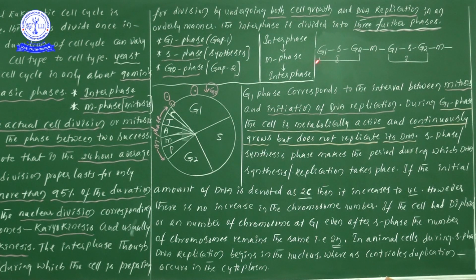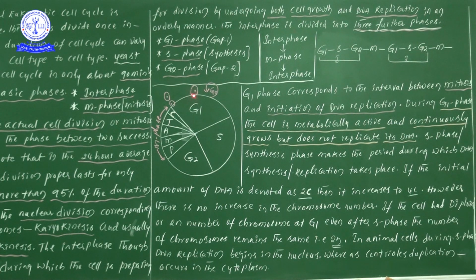Then let us start to discuss one by one. What are the phases we have taken of interphase? Each and every point, let us learn some information related to those. Before giving this information, let me explain one diagrammatical explanation for you: the diagrammatical explanation of the cell cycle. In this cell cycle phase diagram, first we have taken one cell.